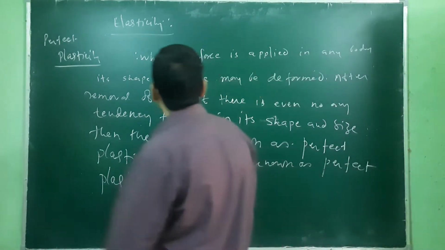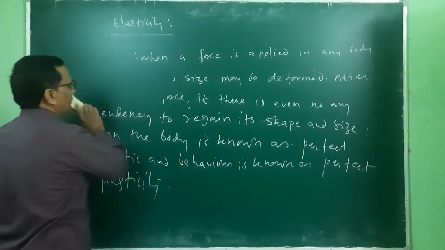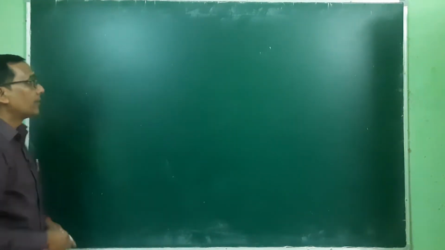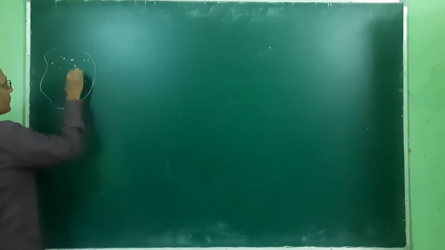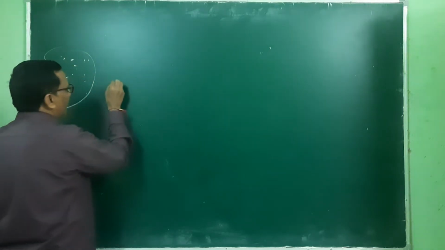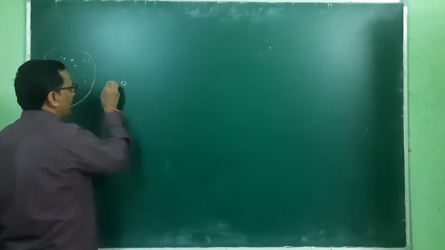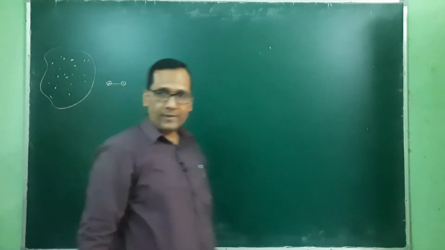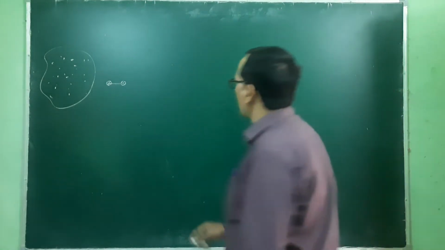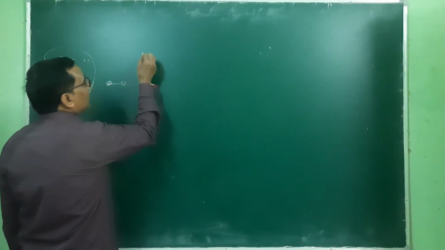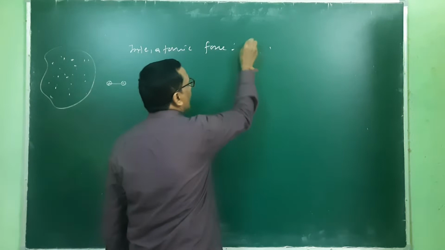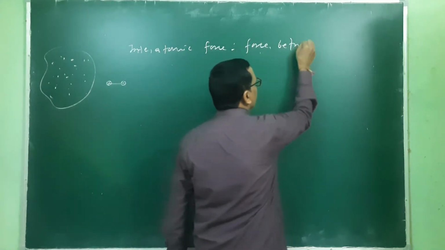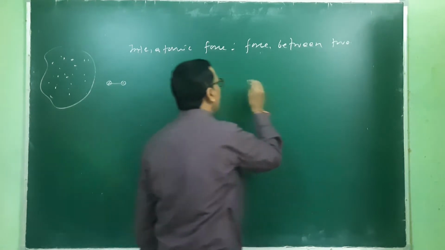This is explained on the basis of interatomic force. So the mechanism of this elasticity or plasticity is based on interatomic force. If this is that body, and obviously this is made up of so many atoms, then two nearby atoms will have attraction as well as repulsion force. So the interatomic force is the force between two neighboring atoms.